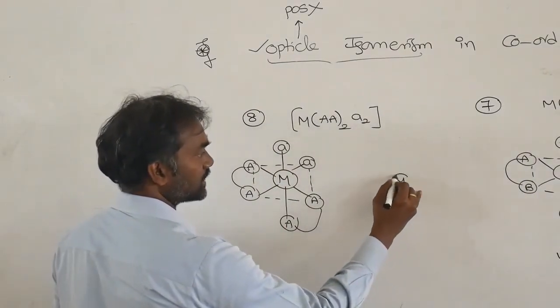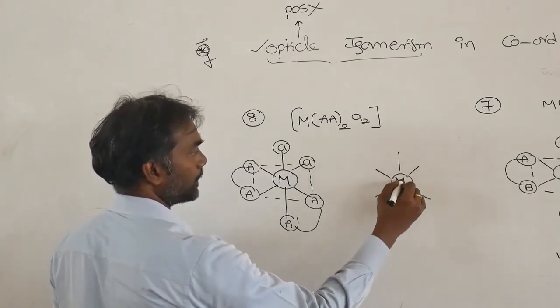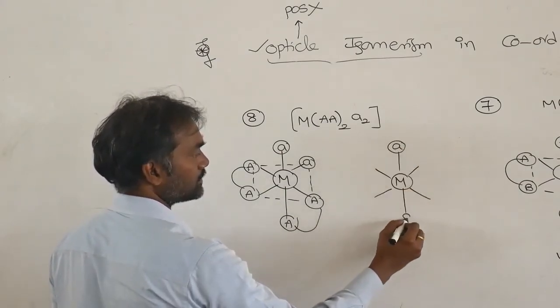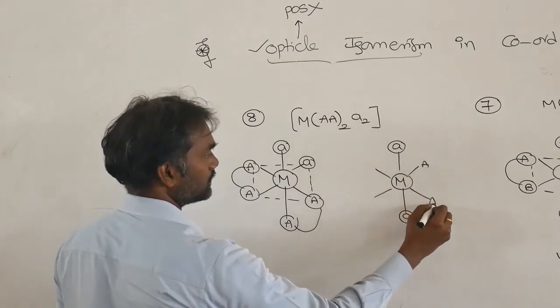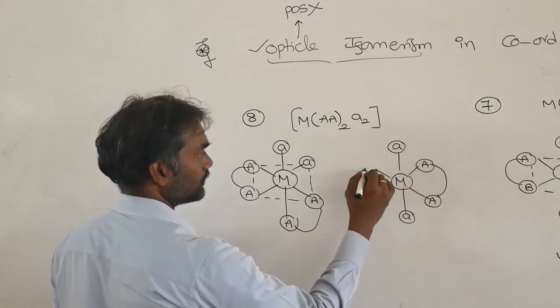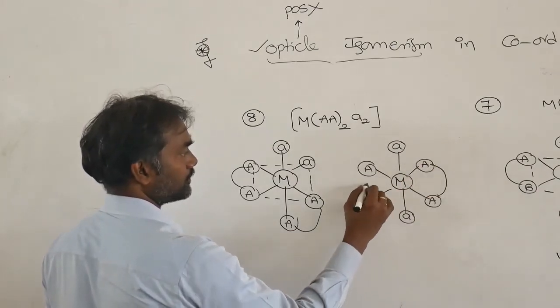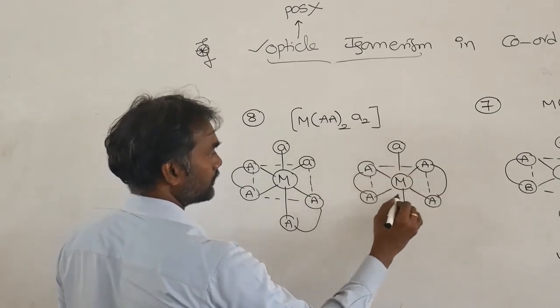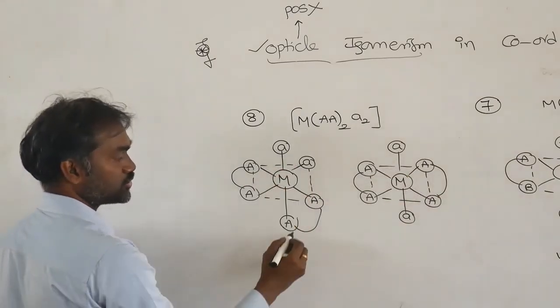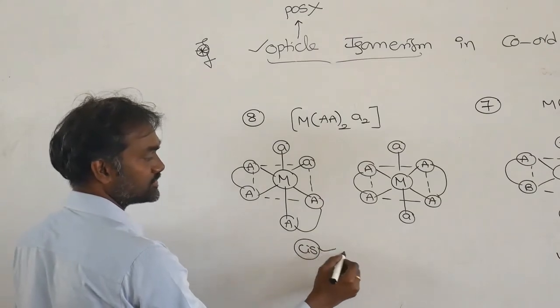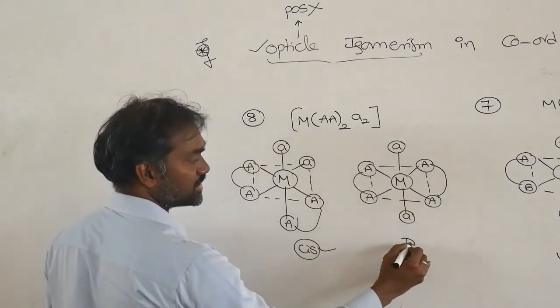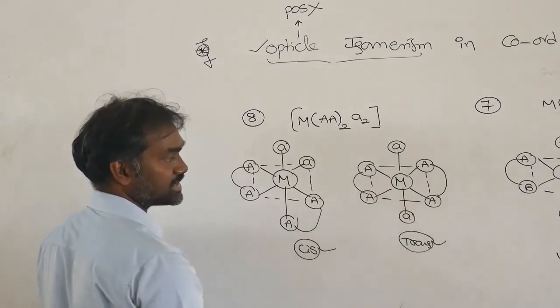Another structure, M, AA here. So these two are close, cis geometrical, A and A opposite. So that's why it is a trans isomer.